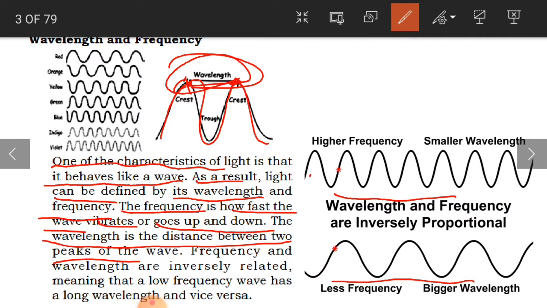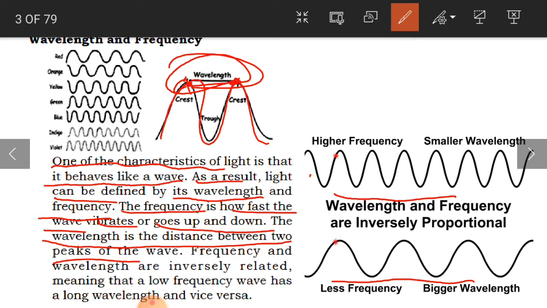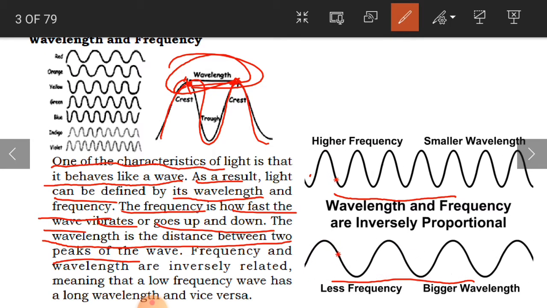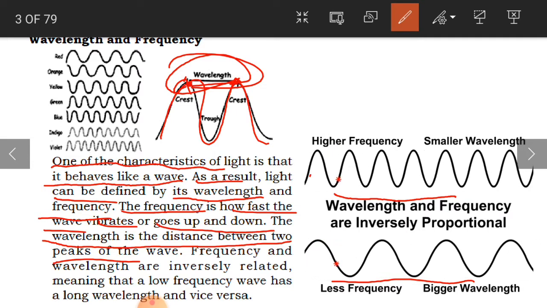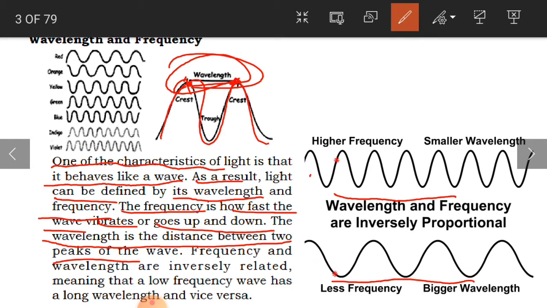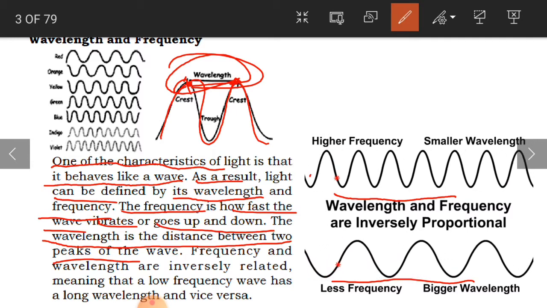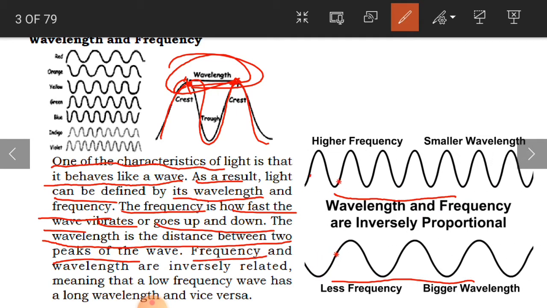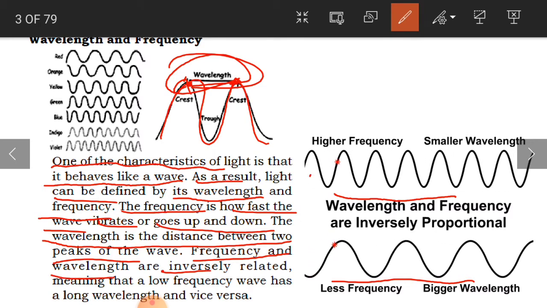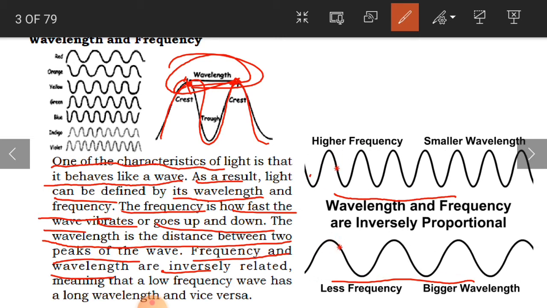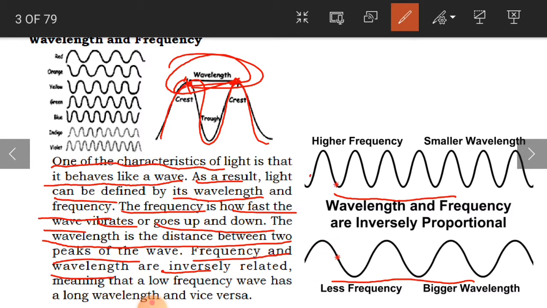Are you able to see here? The red color one is the frequency, which is moving up and down on the wave. That is known as the frequency, how fast it is moving. Frequency and wavelength are inversely related, meaning they are related in opposite directions.